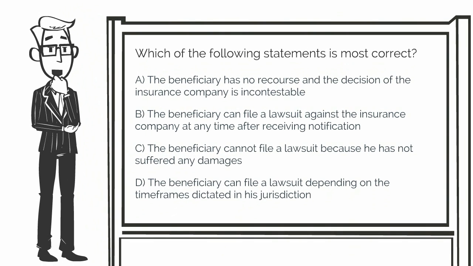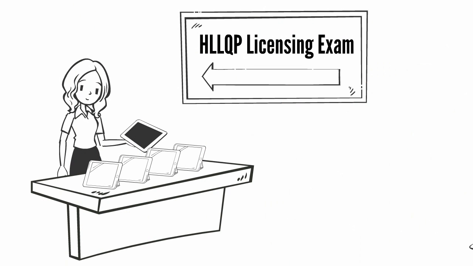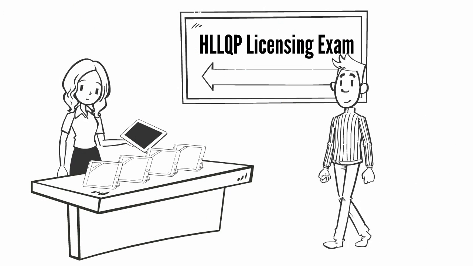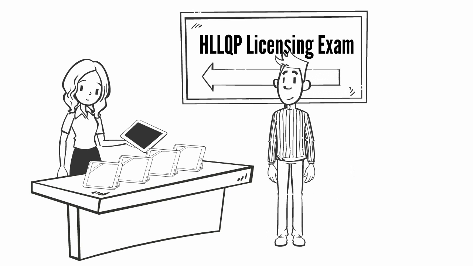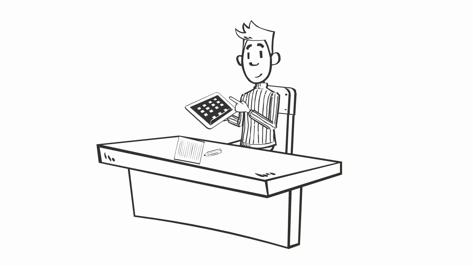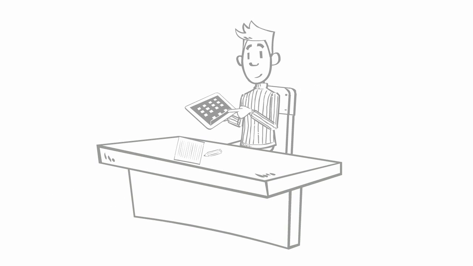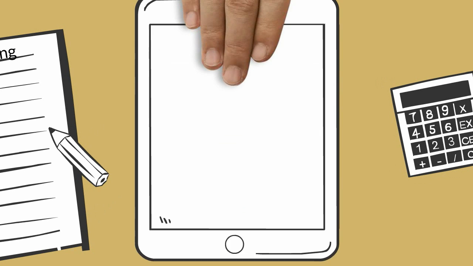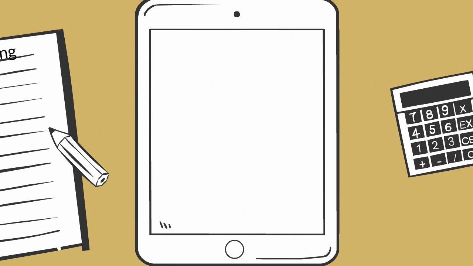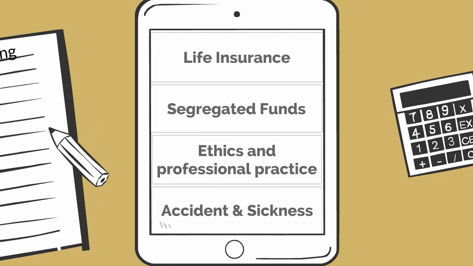To help figure out what the right answer is for this question, here's a fantastic success tip. In the provincial licensing exam, you'll be given a tablet with this manual loaded on it, and you'll be able to search it during the exam. It is, in other words, an open book exam. However, you won't be given the relevant section of the manual. You'll have to find it.